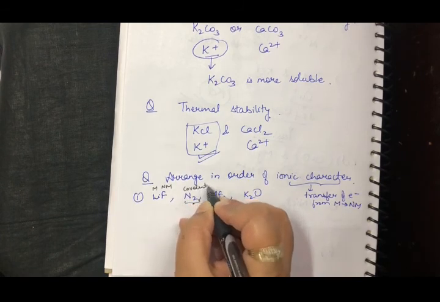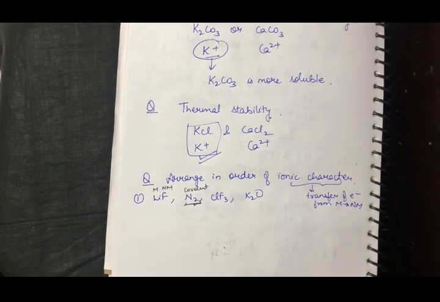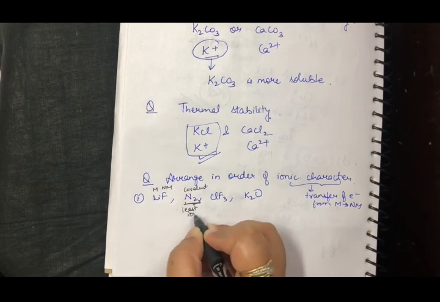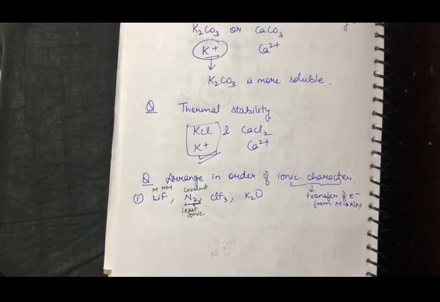Why? Because both the atoms are same. Both are nitrogen atoms, so they are going to have almost zero ionic character. So this is going to be least ionic for sure. This is the only option wherein both the atoms are the same.